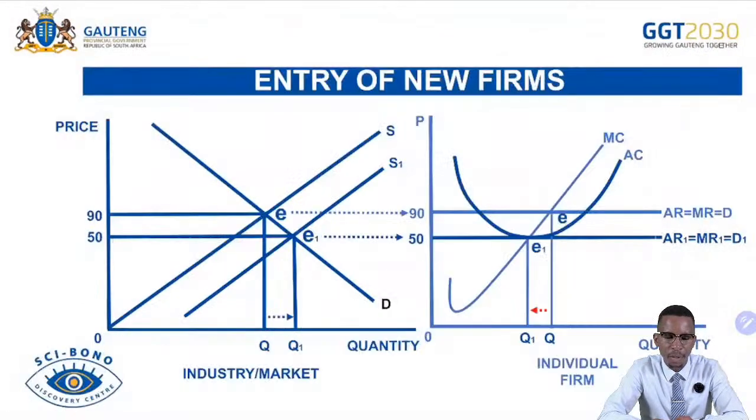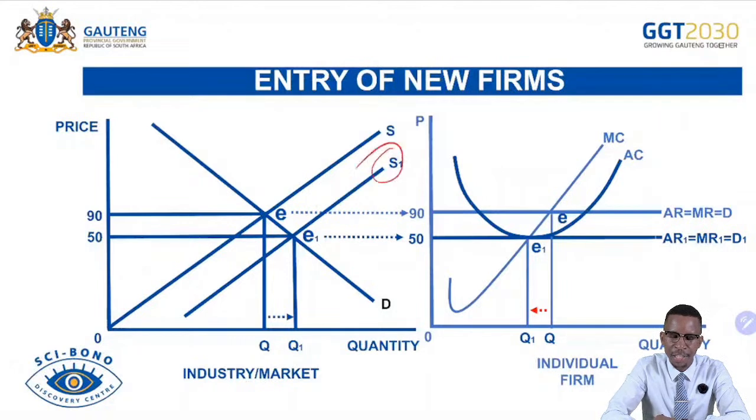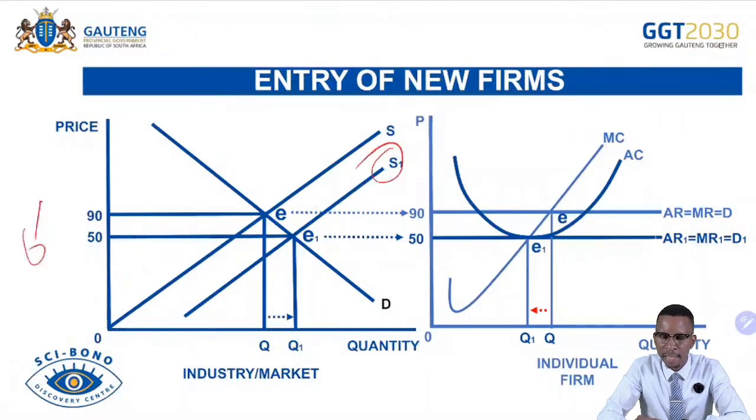And then we continue. The entry of firms in the market. Remember, if new firms are entering the market, the supply in the market will be increasing, and that will push prices down, resulting in the firm taking the new price from 90 to 50 as individual firms, which will lead to the firm making a normal profit because of the increasing number of competitors in the market.